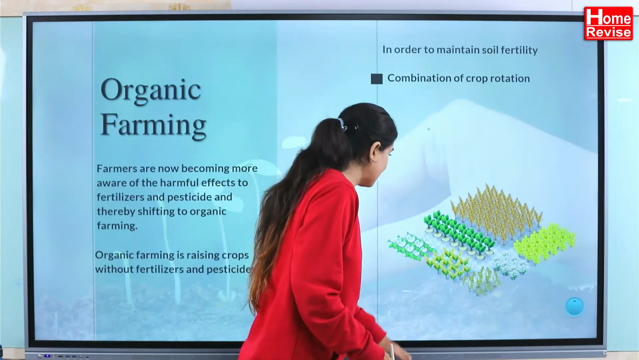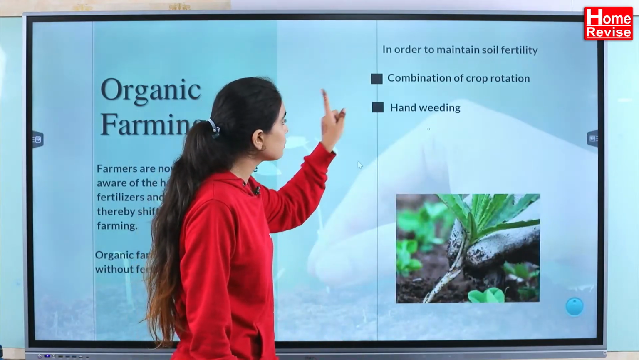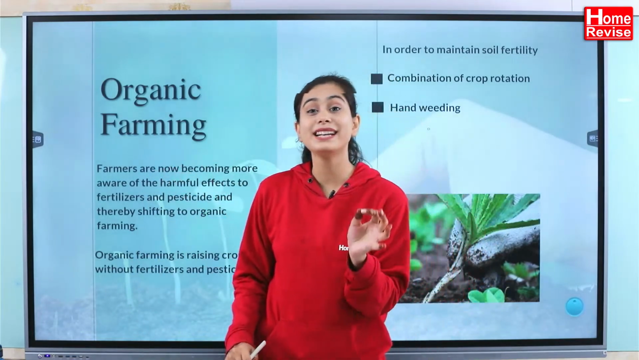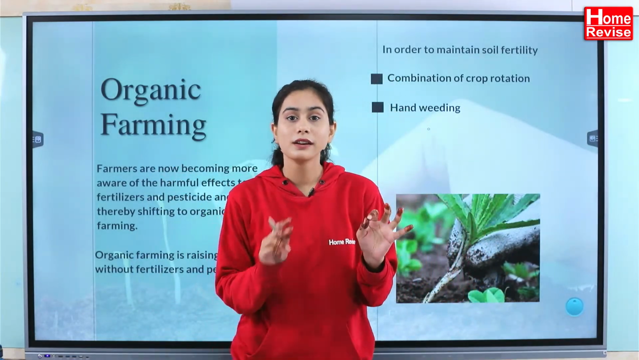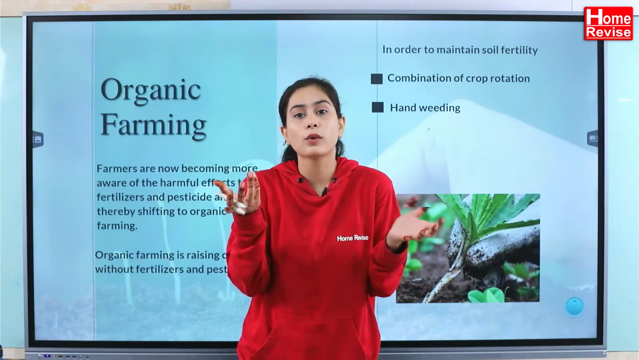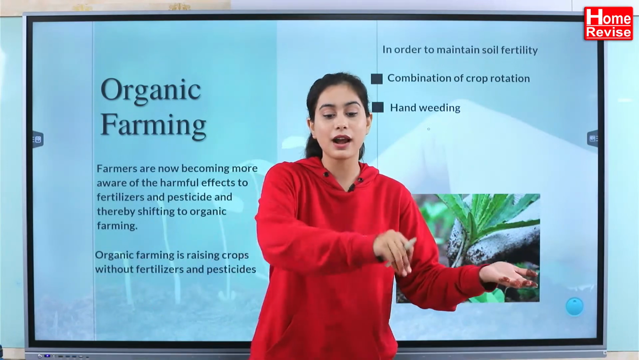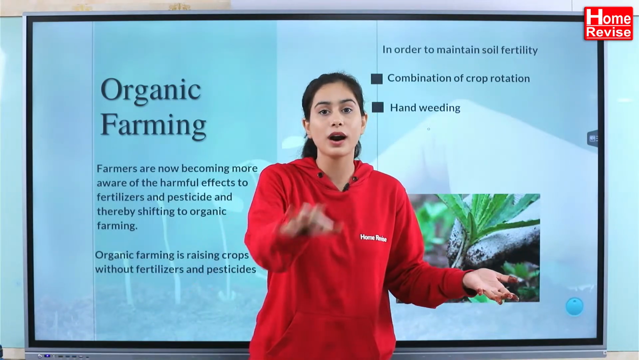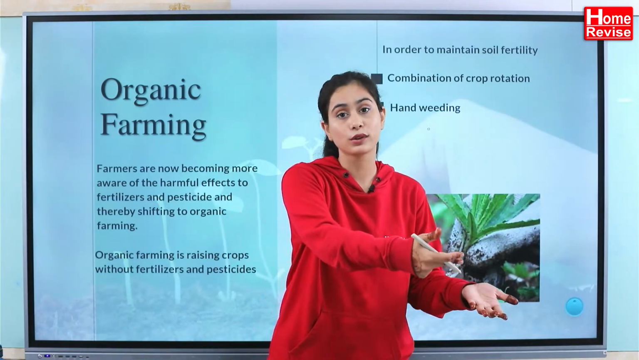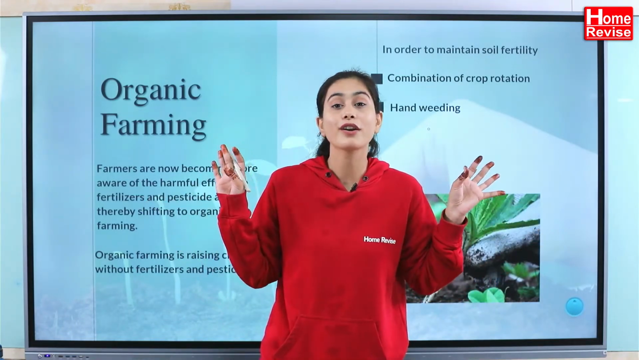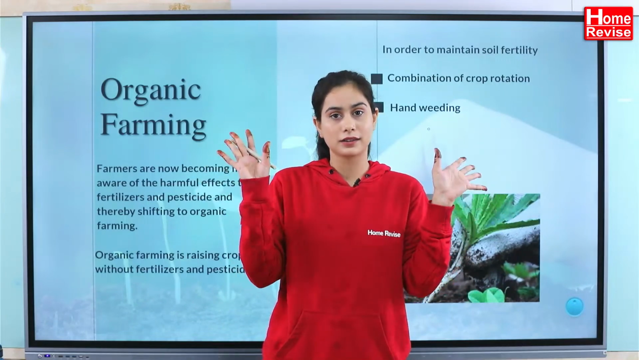Yes, okay Bhumi. Okay, moving on to hand weeding. Earlier farmers were using weedicide. Weedicide means what? The things which are going to take up weeds. What are weeds? Among your whole set of useful plants, there are some plants which are not useful to us, which are harmful for the other plants also. And these are called weeds, the unwanted plants.